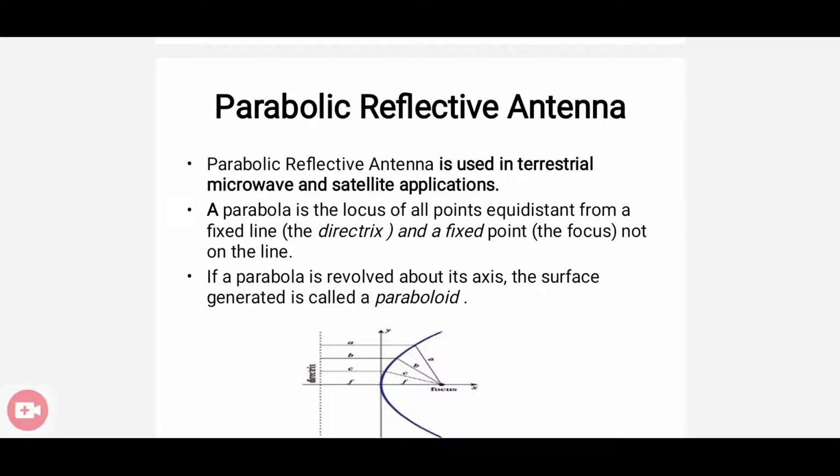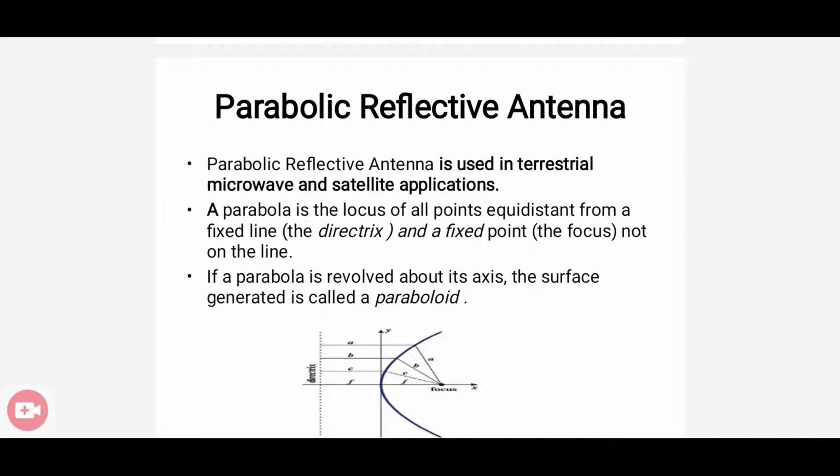So actually, what is a parabola? It is a locus of all points that are equidistant from a directrix as well as a focus. What is actually a directrix? It's a fixed line, right? What is actually a focus? It's a fixed point. So the collection of points that are equidistant from the directrix as well as the focus will form a parabola-like structure.